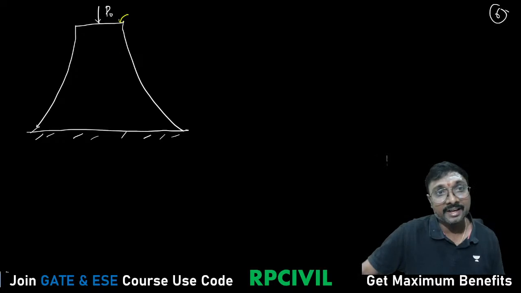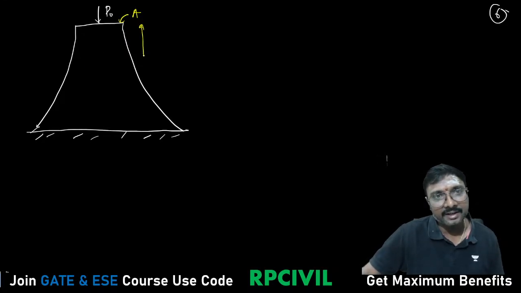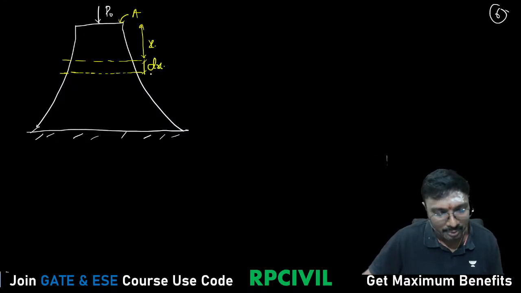You can say that the area at this top will be A. Now, if you consider what you have at this x distance from the top, you will consider one section, one portion. Let us say this is a dx portion length that you consider.